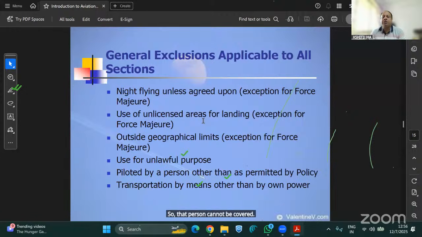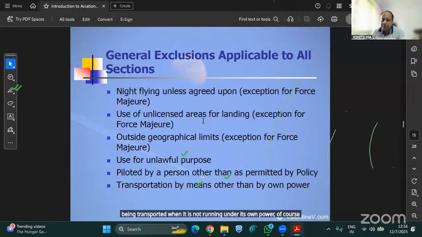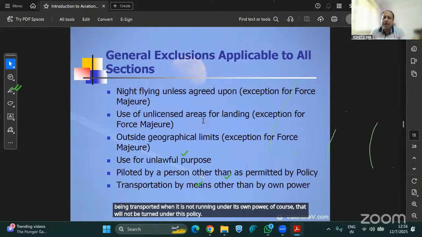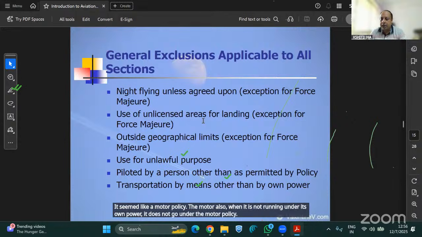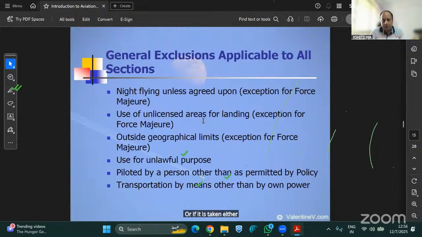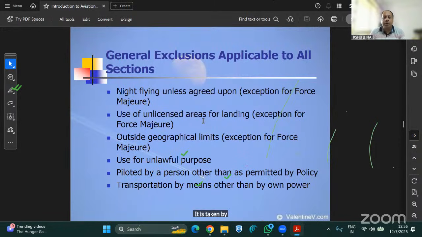Or transportation by means other than by own power. When it is being transported, not running under its own power, of course that will not be covered under this policy. It is the same as a motor policy. In motor also, when the vehicle is not running under its own power, it is not covered under the motor policy. Or if it is taken in transit by a truck, suppose it is loaded on a truck and taken by road, then it is not covered under this aviation policy, which is progressive.